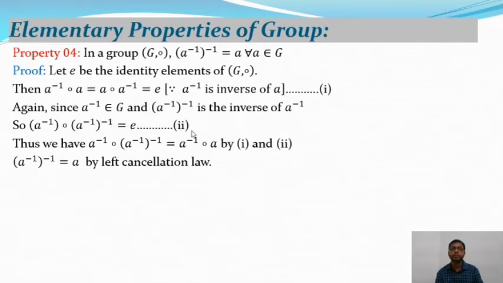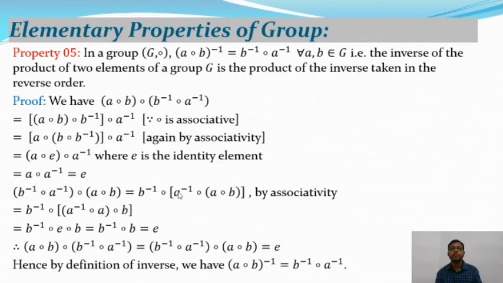And you can write it as equation number 2. So from equations 1 and 2 we have A inverse composition A inverse of inverse is equal to A inverse composition A. Now applying the left cancellation law, from this equation we will get A inverse of inverse is equal to A. Hence the proof of the fourth property of group theory. So after that we will take the fifth property of group theory.